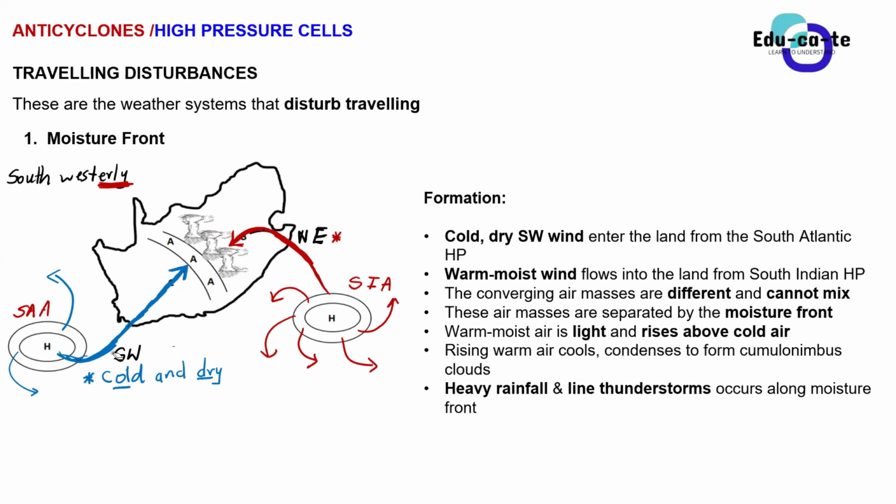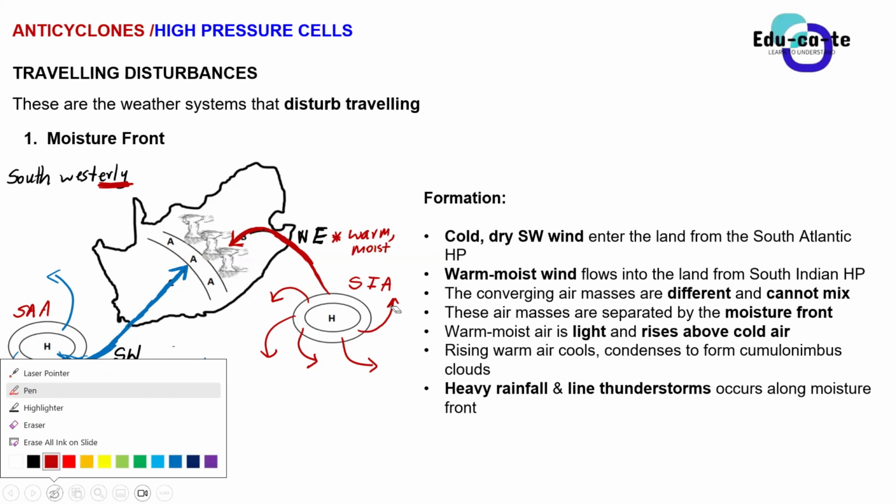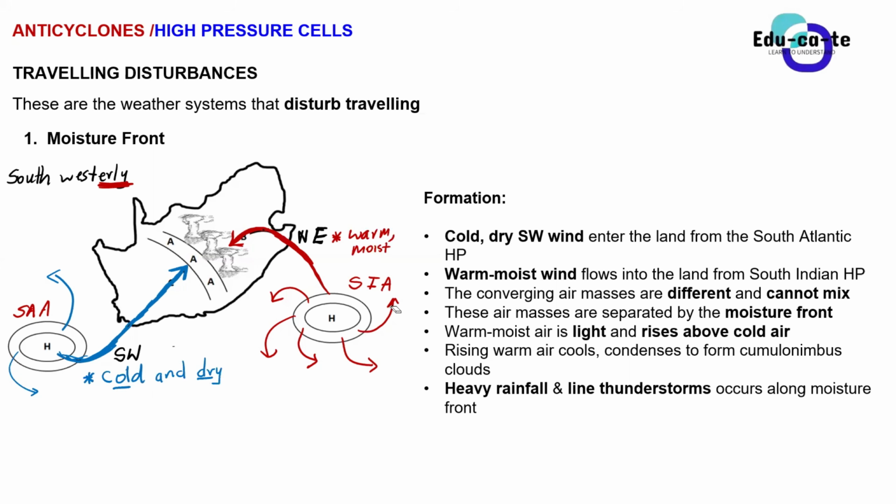Now guys, let's quicken up on the characteristics of the winds. The northeasterly winds, what characteristics does it have? Yes, Mukobe. It is warm, moist air. Yes, so the wind is warm and it's moist, and it's being blown by this South Indian anticyclone, or this South Indian high pressure cell. So I'm going to delete the other arrows, you won't need them. You guys already know that we're having these two winds. So we've got a cold and dry southwesterly wind.